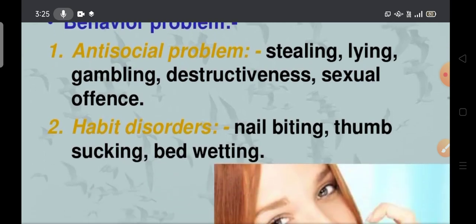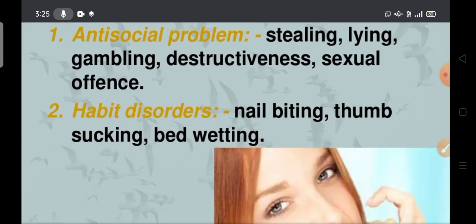Next one is habit disorder. This is antisocial problems, and next one is habit disorder. These all come under behavior problems: nail biting, thumb sucking, bed wetting, and all.